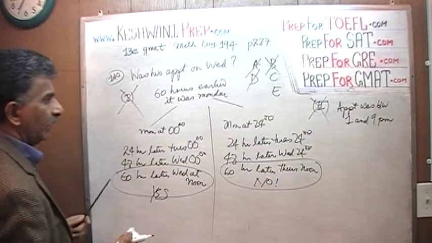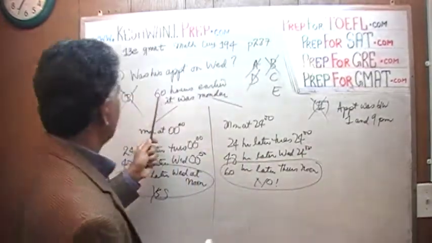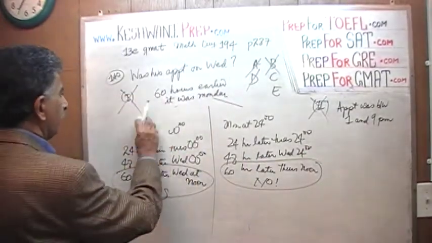So now we know that it's between 1 and 9 p.m., and we know that 60 hours earlier it was Monday.